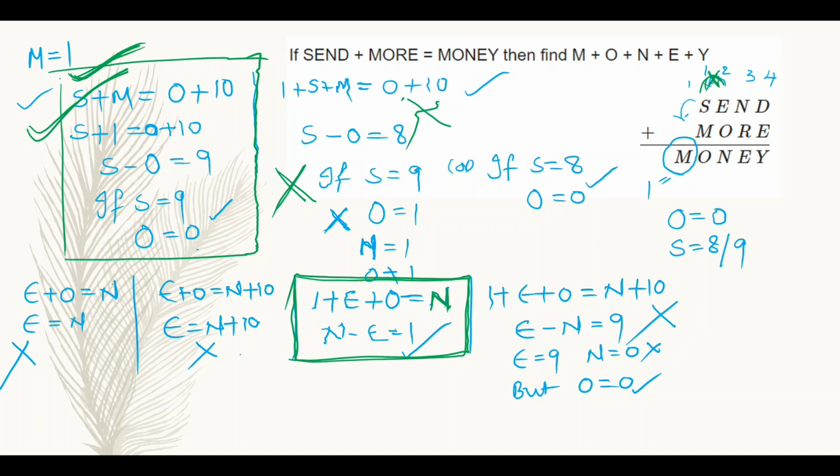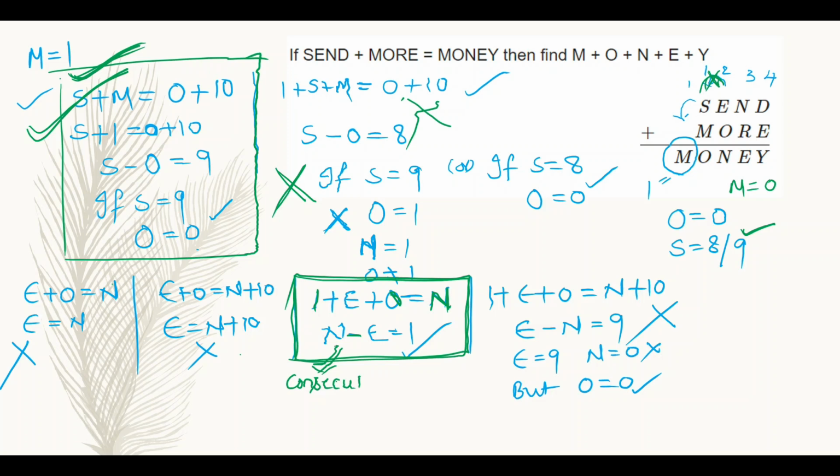I came to know it is a wrong assumption from this: 1 plus E plus O is equal to n, that is, n minus E is equal to 1. So till now I can confirm M is equal to 1, O is equal to 0, and S is equal to 9, not 8. S is equal to 9, not 8, right? So from n minus E is equal to 1, here n and E are consecutive numbers. N and E are consecutive numbers.